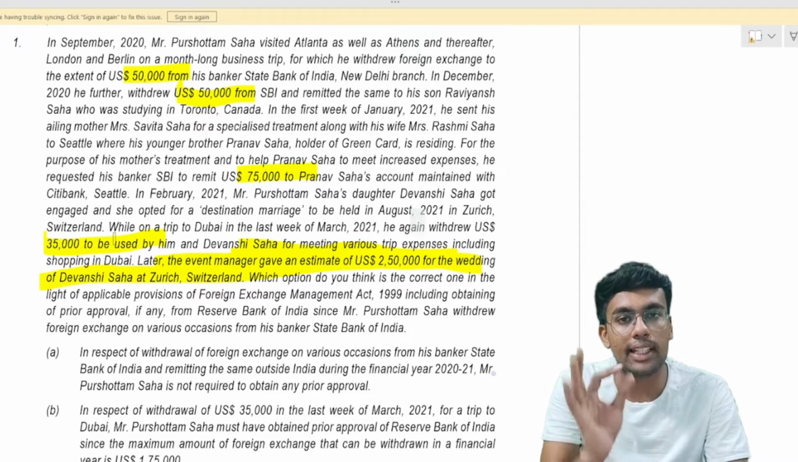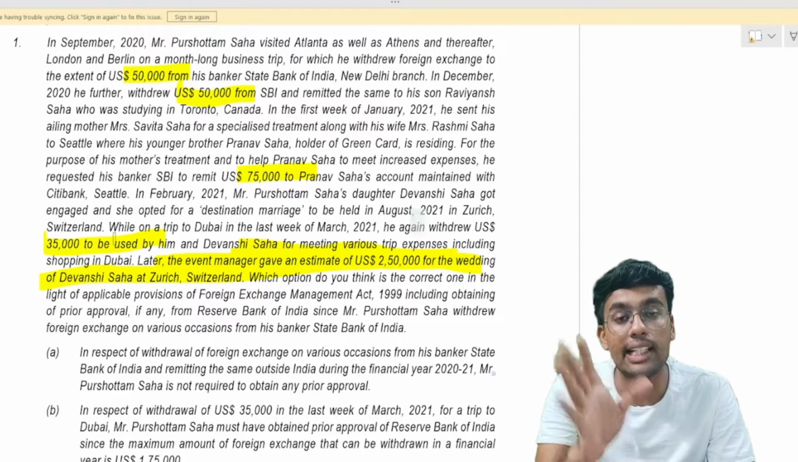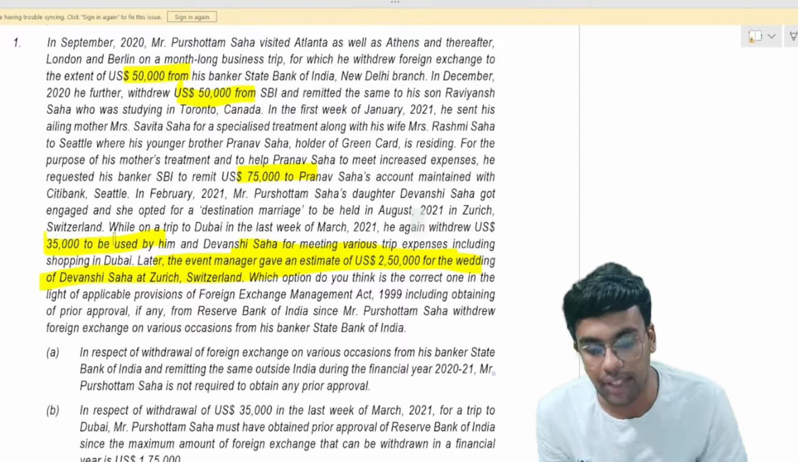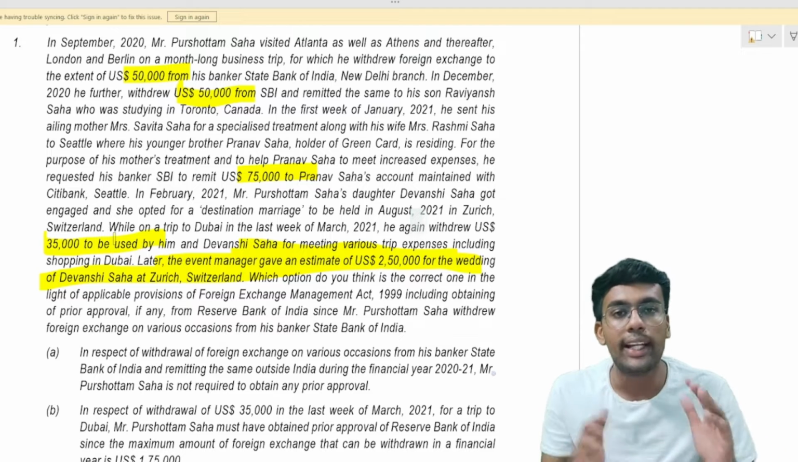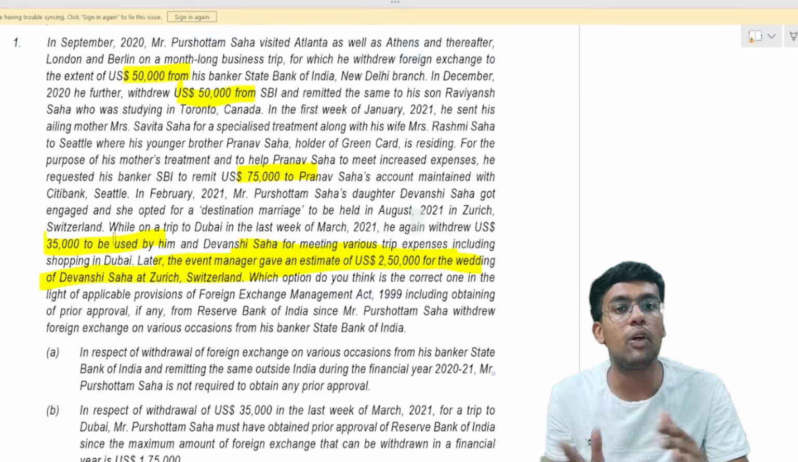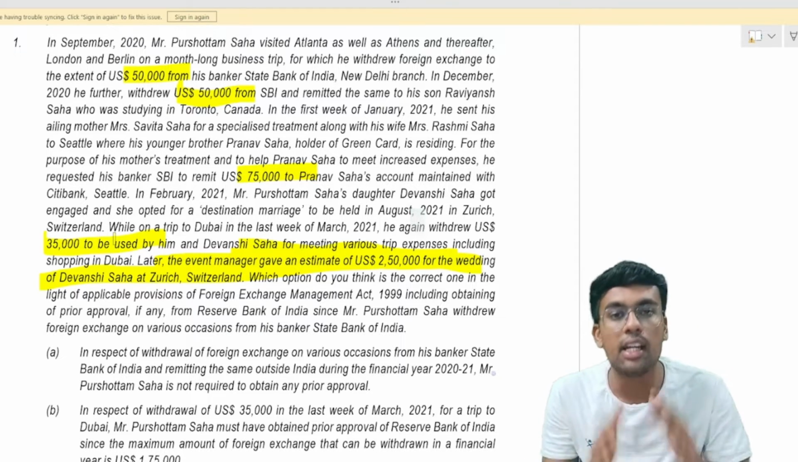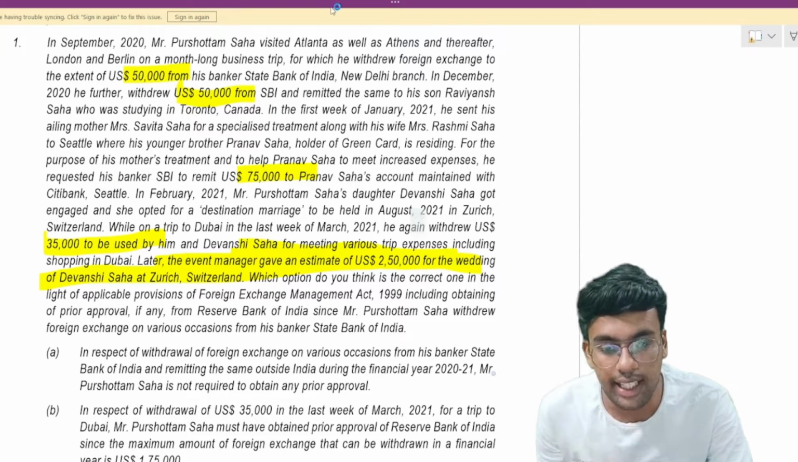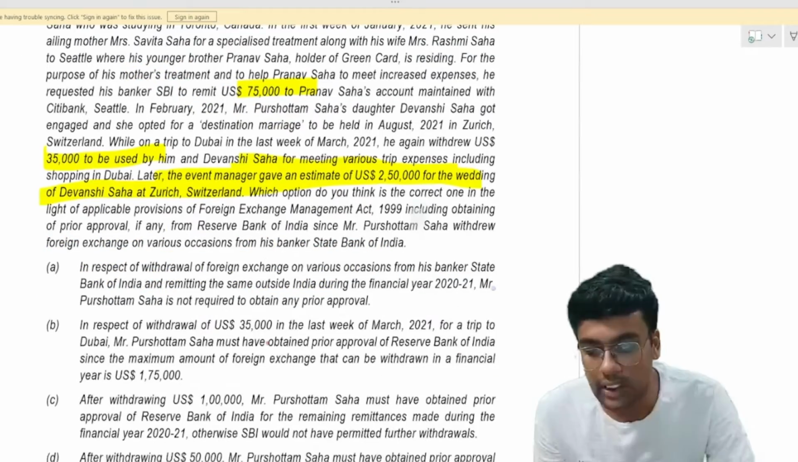So you guys tell me, is there any requirement for Purushottam Saha to obtain prior approval of the Reserve Bank of India? The answer to this question is no. He can absolutely remit all these amounts on different occasions without obtaining any kind of prior approval from the Reserve Bank of India. So let us understand what are the MCQs, what are the answers to these MCQs.